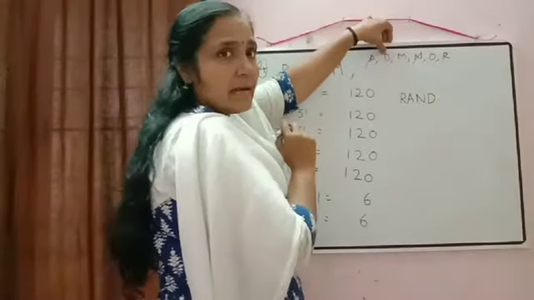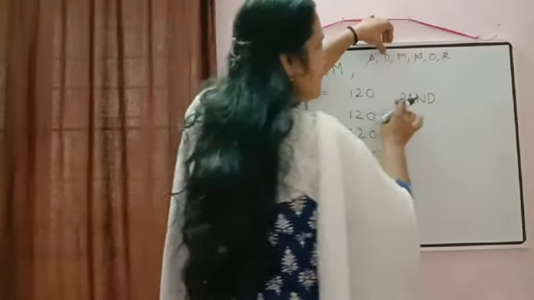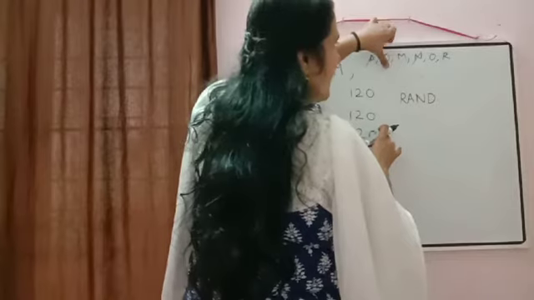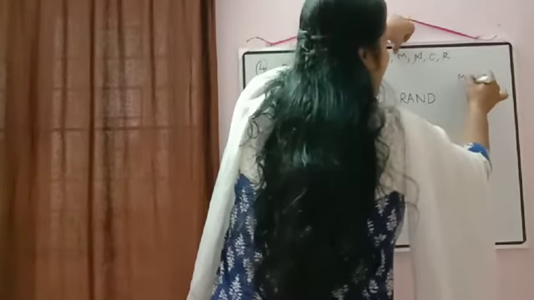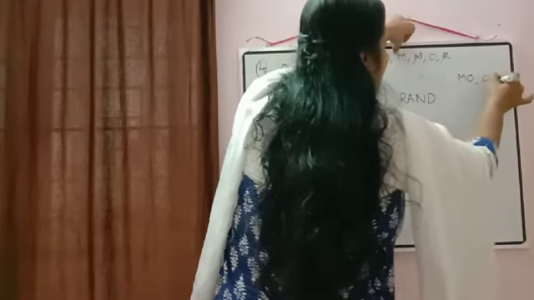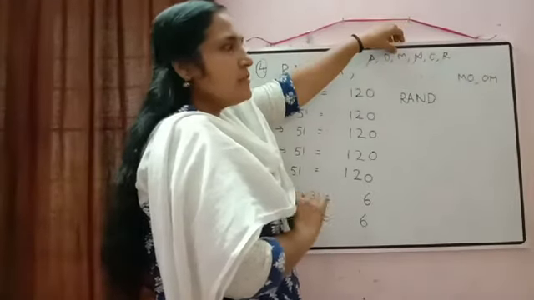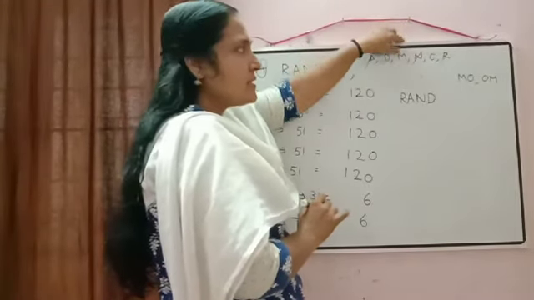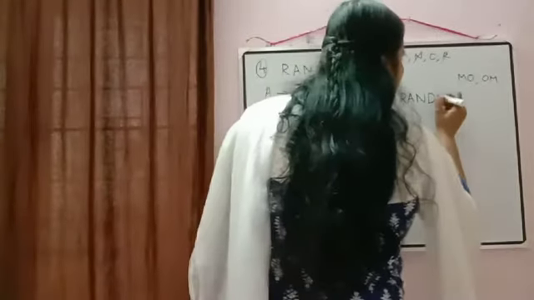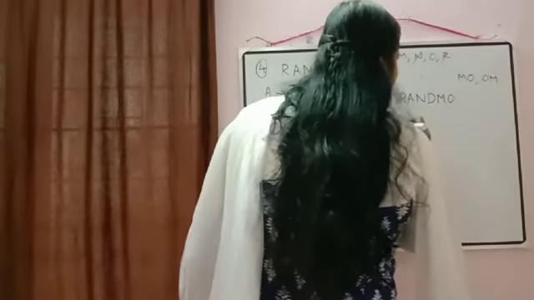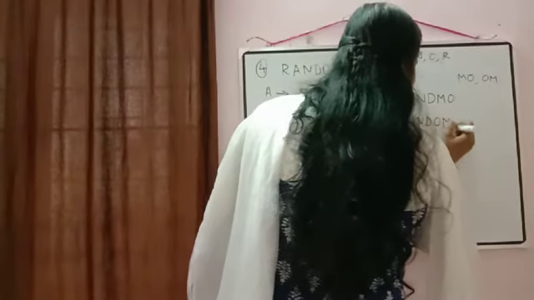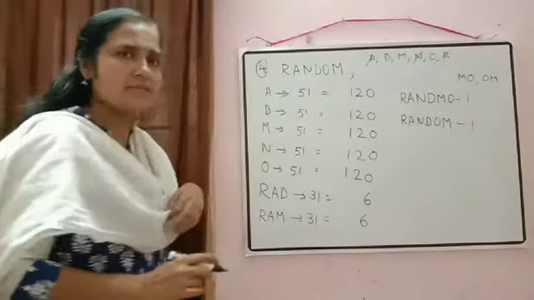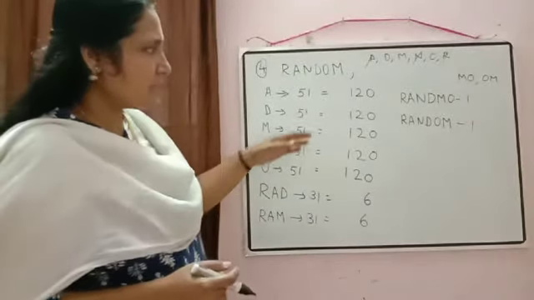In that also RANDOM will come there. So when we took RAND, how many letters remain? M and O only. So we can arrange MO and OM. Only 2 possibilities are there. So which one will come first as we are writing in dictionary order? Yes, first MO will come, then RANDOM will come. So before RANDOM we have this many words. Now we can just count how many it is.